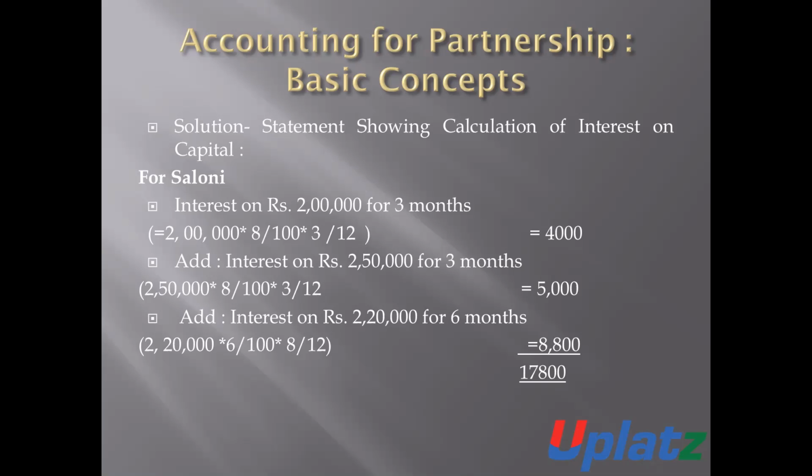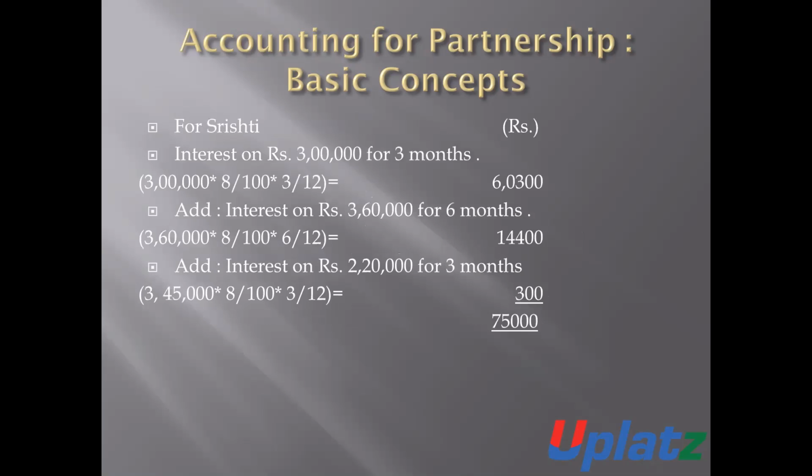Then it will be 2 lakh 20,000 into 8% for the period of 6 months, 8,800 rupees. Then the total amount of interest on capital is 17,800 rupees in the case of Saloni.